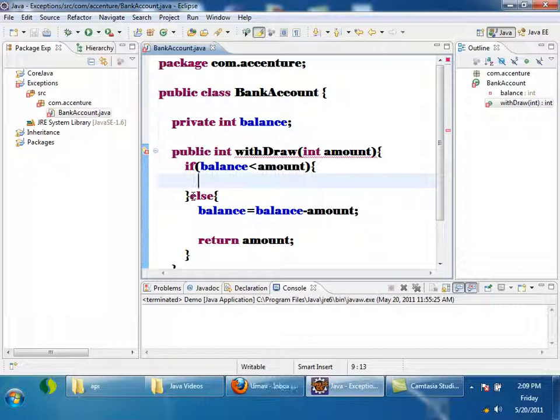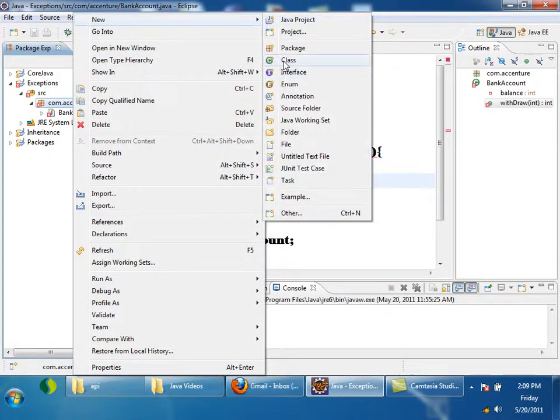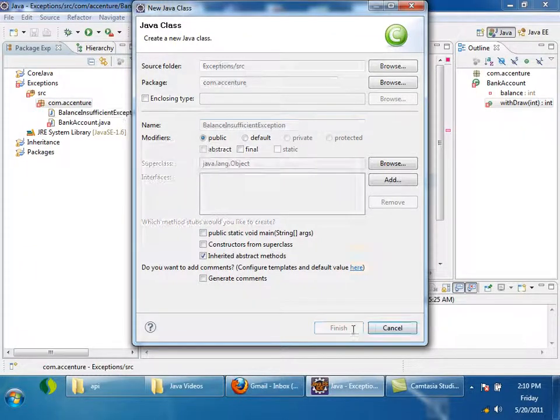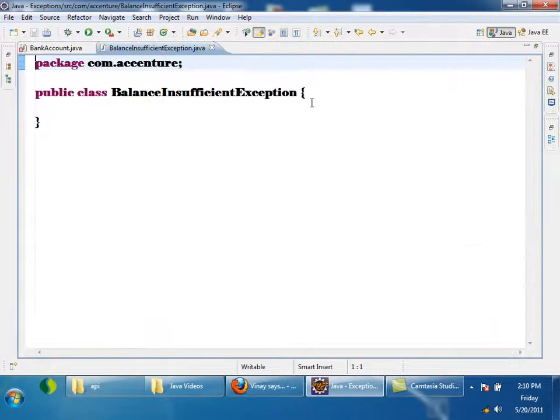Now if I want to throw an exception, it should be a subclass of throwable. I don't want to use existing exceptions, I want to write my own exception. I am creating a new class, balance insufficient exception. It should be a subclass of throwable, or generally what we do is, whenever we are writing an exception, we subclass exception.